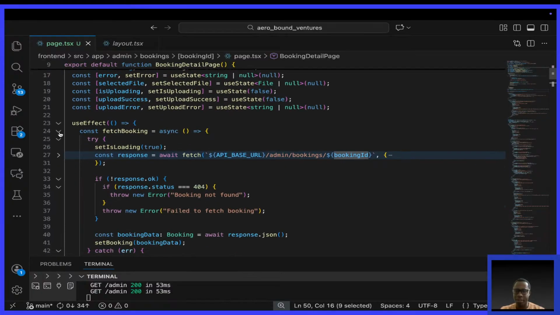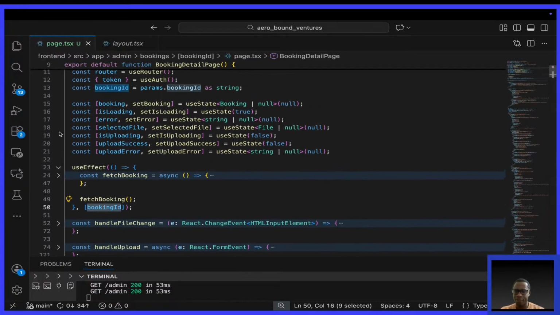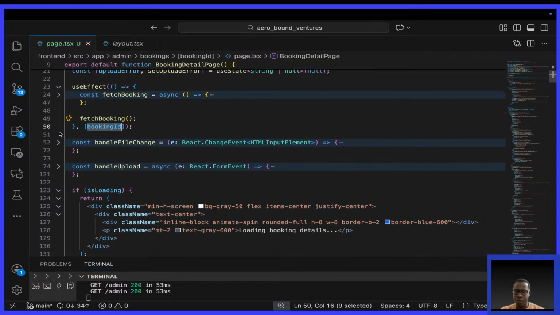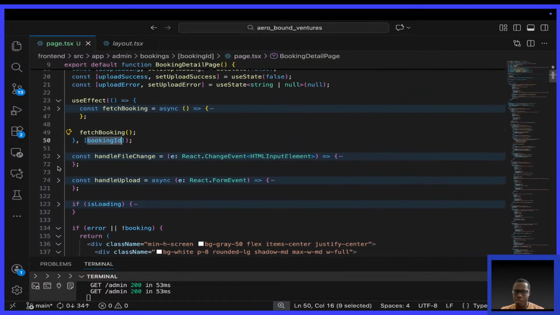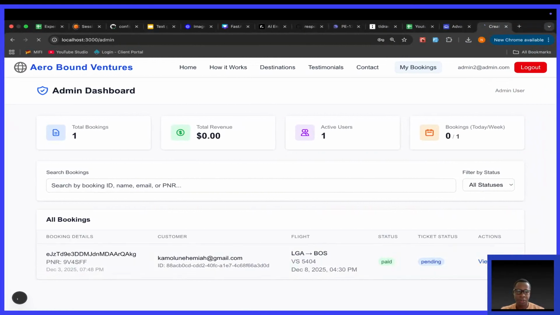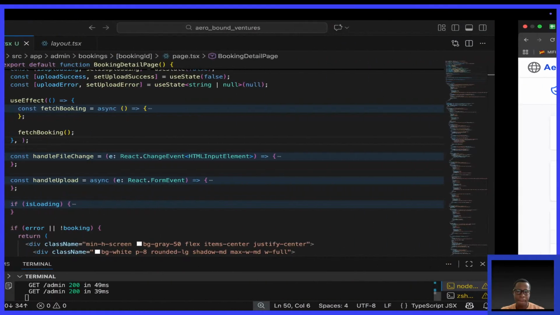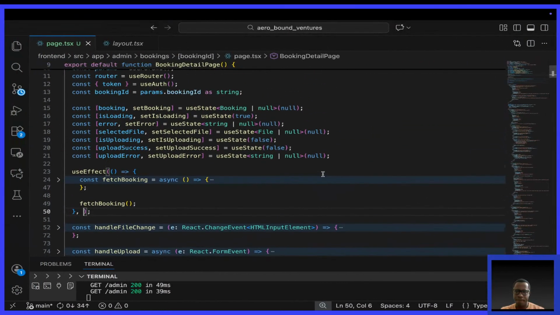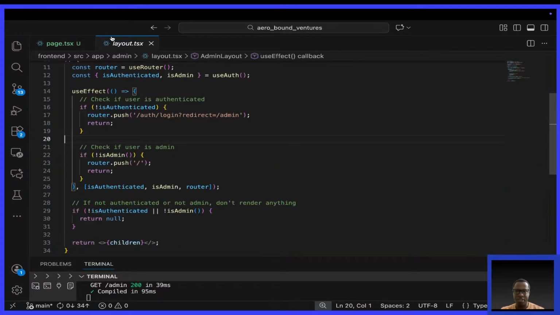Let me do this. Interesting bug. Wasn't this supposed to be simple?